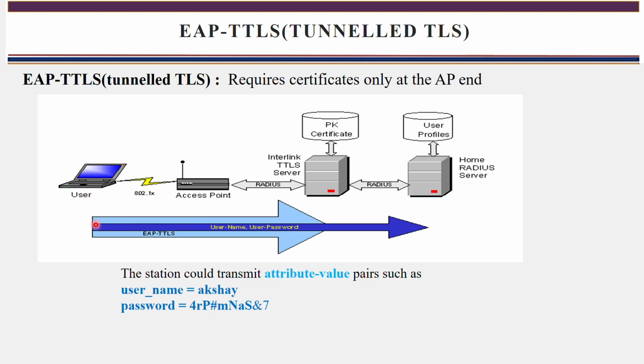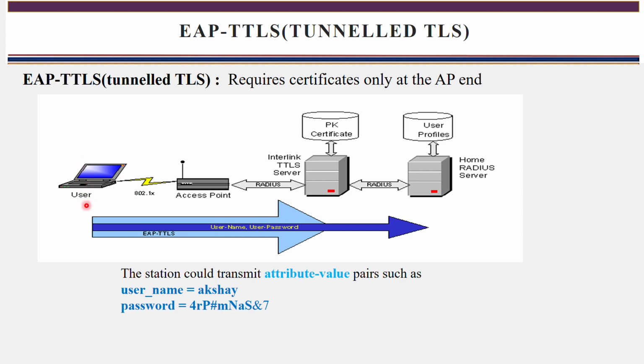Now the user has to prove its authentication. That authentication you are not communicating directly; you are communicating through one secure channel. That is what you call tunneled TLS. First, the access point will prove its authentication by sending the digital certificate to all the workstations.